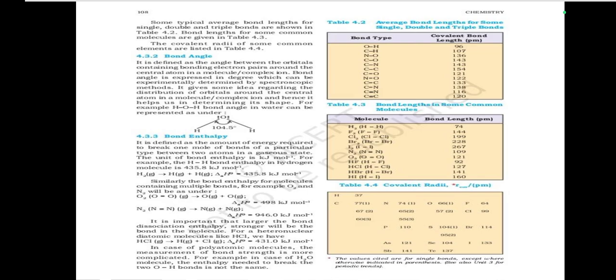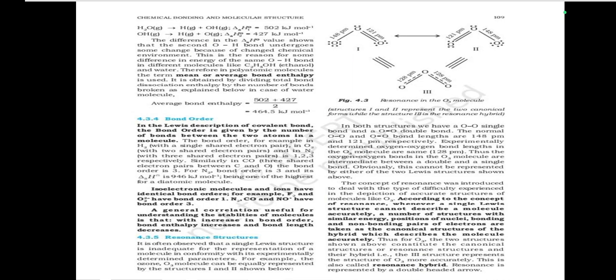For example, in case of the H2O molecule, the enthalpy needed to break the two OH bonds is not the same. H2O gives H plus OH, delta H1 is equal to 502 kilojoule per mole. OH then gives H plus O, and delta H2 is equal to 427 kilojoule per mole. The difference in the delta H value shows that the second OH bond undergoes some change because of the changed chemical environment.